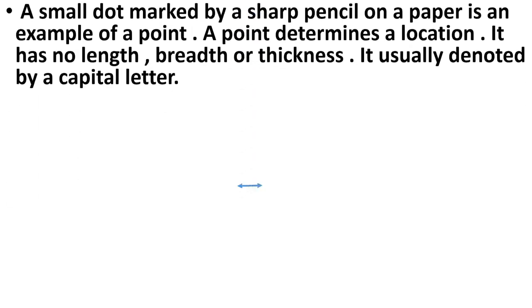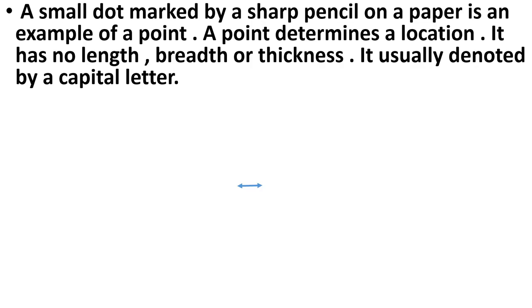First point is, a small dot marked by a sharp pencil on a paper is an example of a point. A point determines a location.